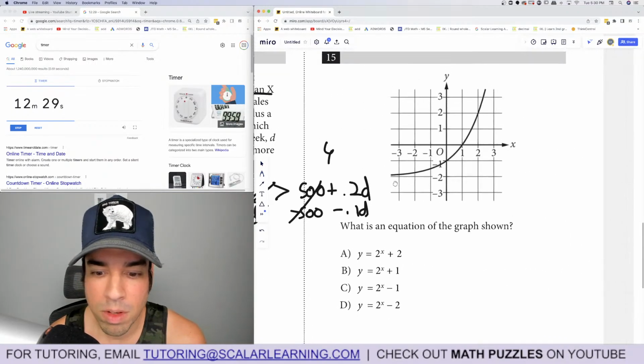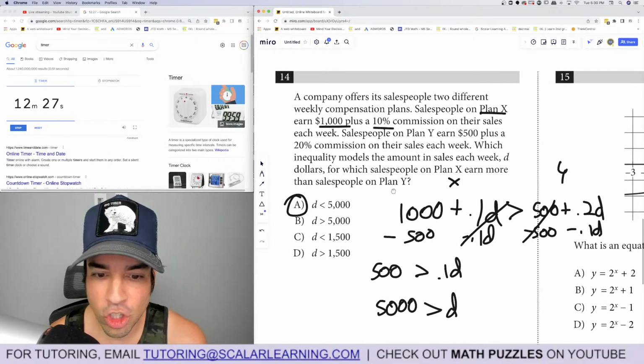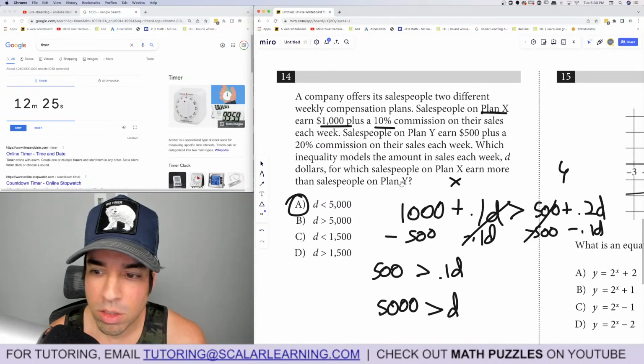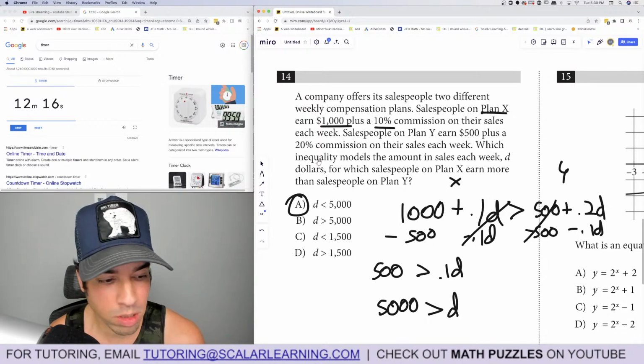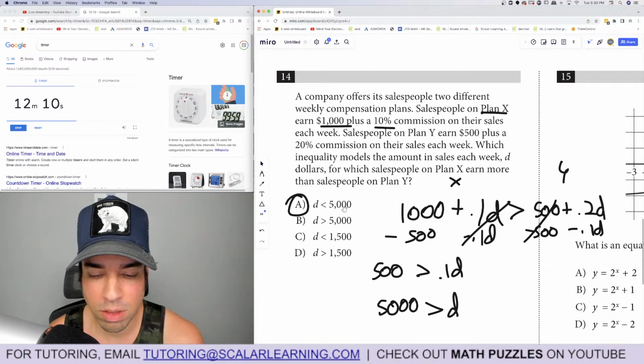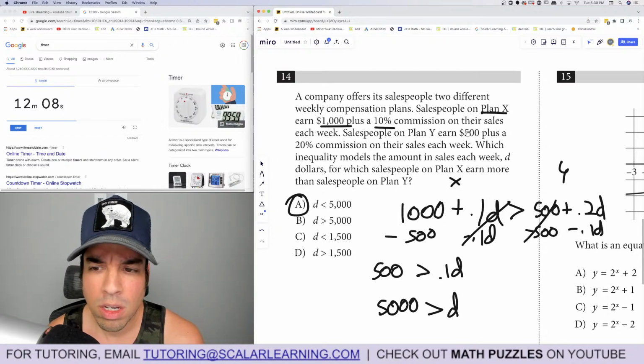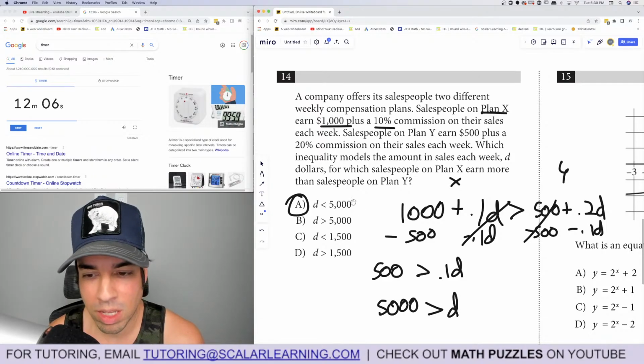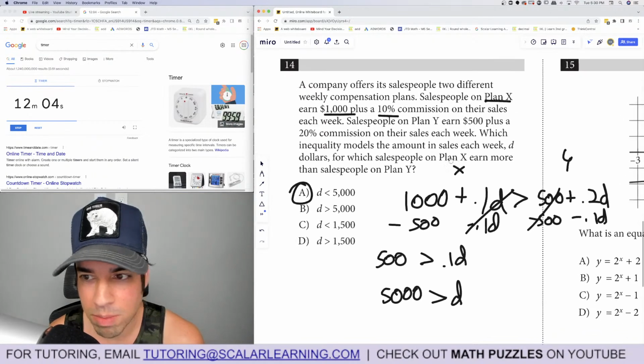All right, 15. Should I check this? Let me check it. So plan X earns more, and that makes sense because it should be less than. It shouldn't be greater than, because eventually plan Y will make more because it's a bigger commission, right? A certain number of sales. But for 5,000, you're making 1,000 plus 10% of that, which is 500. So that's 1,500. Here you're making 500 plus 20% of that. Yeah, that's the break-even point. So that makes sense.